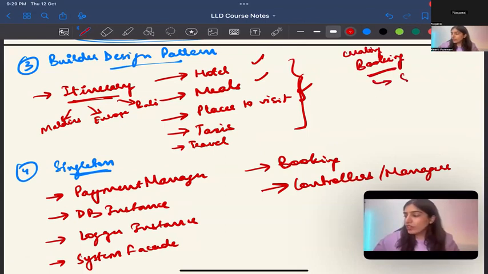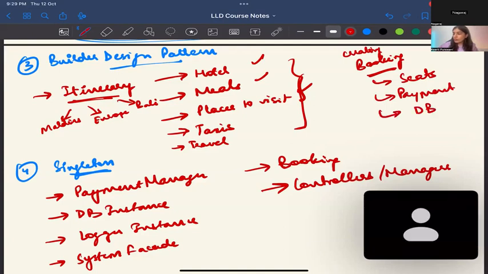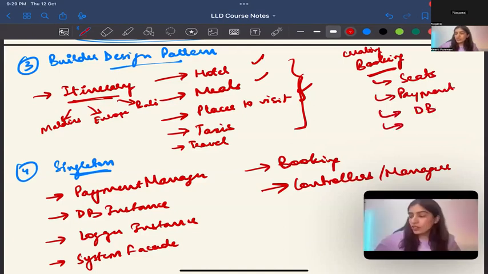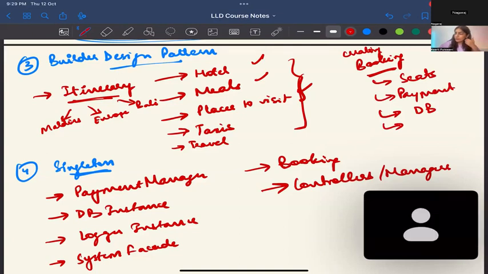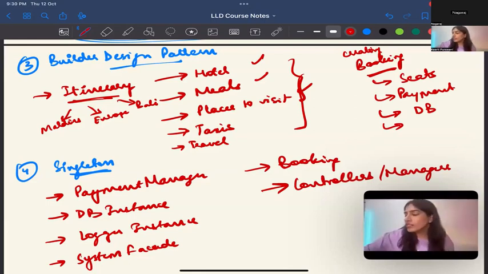You should have checked the seat, you should have done the payment. Vehicle type. Marked it in DB or something like that. What else? Type of vehicle. No, but these are, Kirti, these are different behaviors, right? For builder, it should have different configs. Creational. I was thinking that maybe creating seats, creating payment, creating.